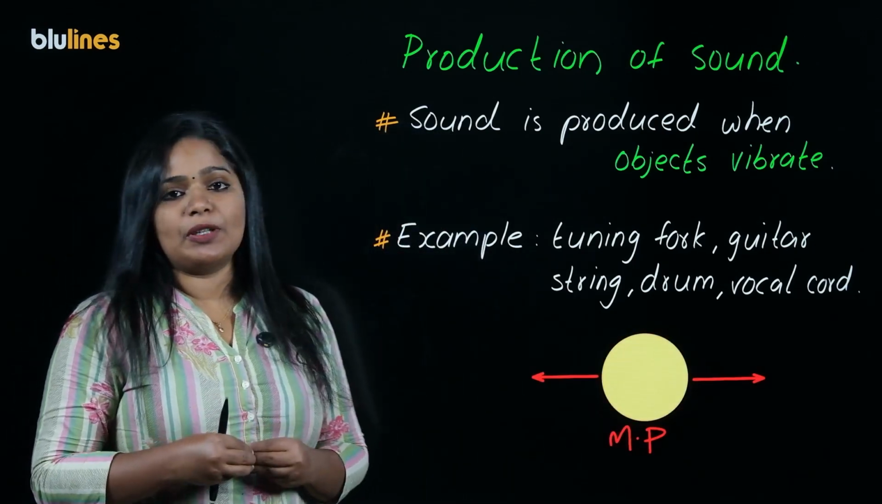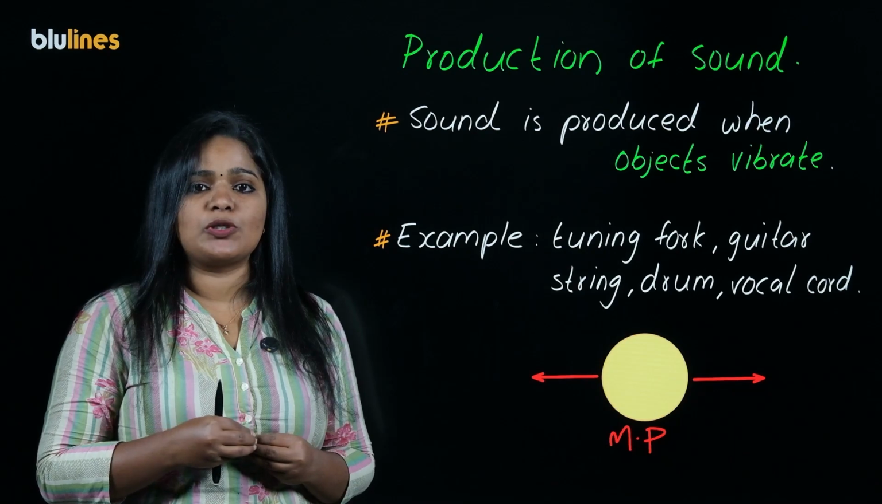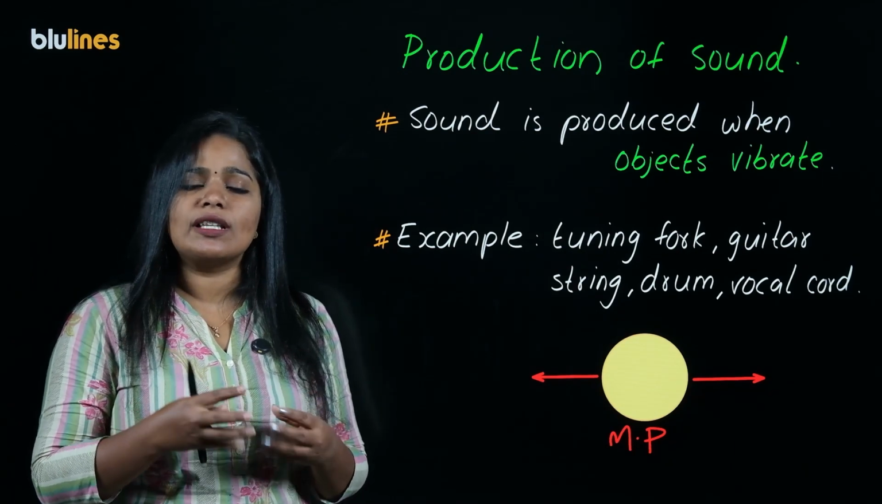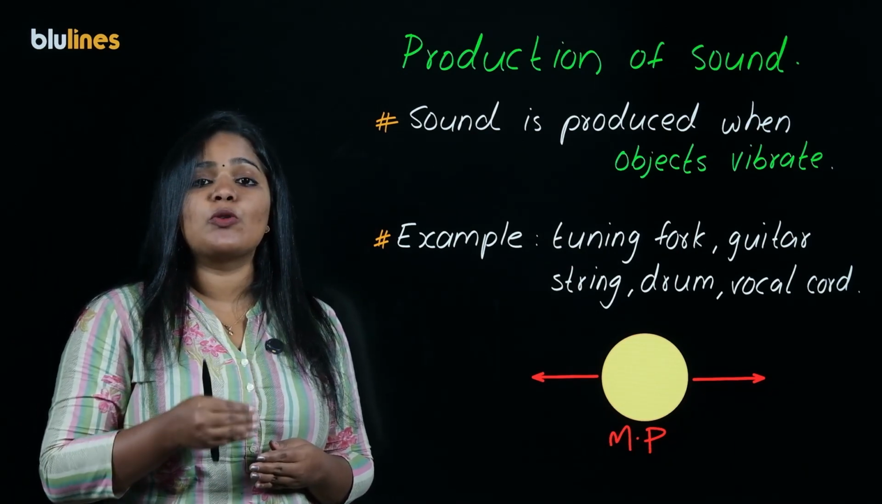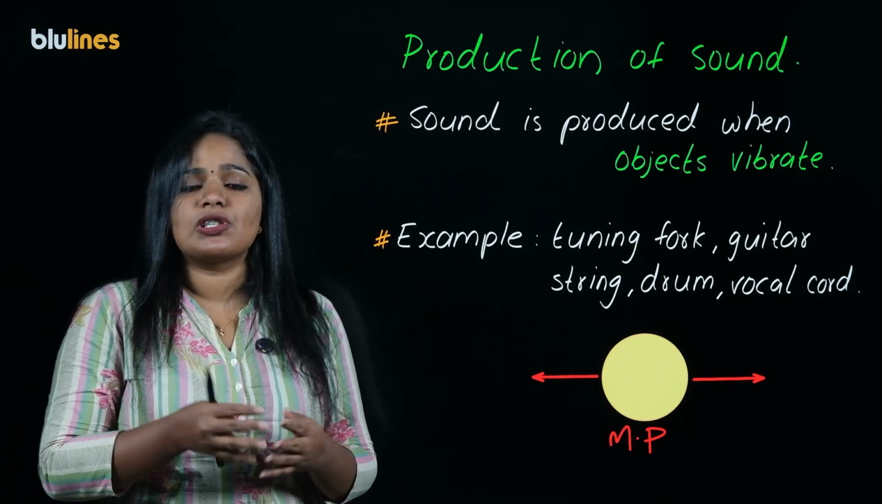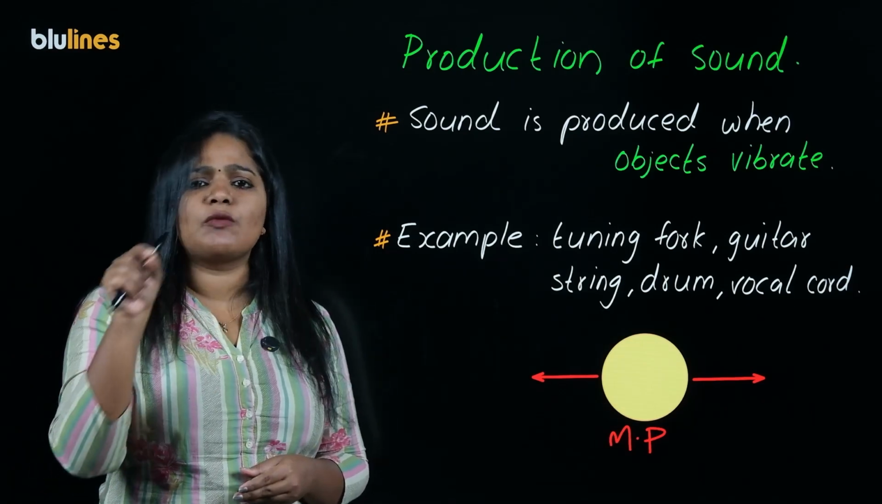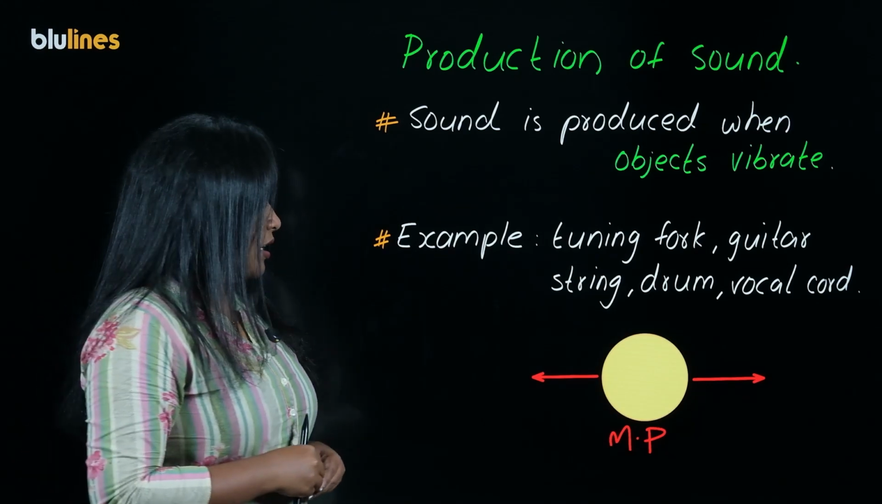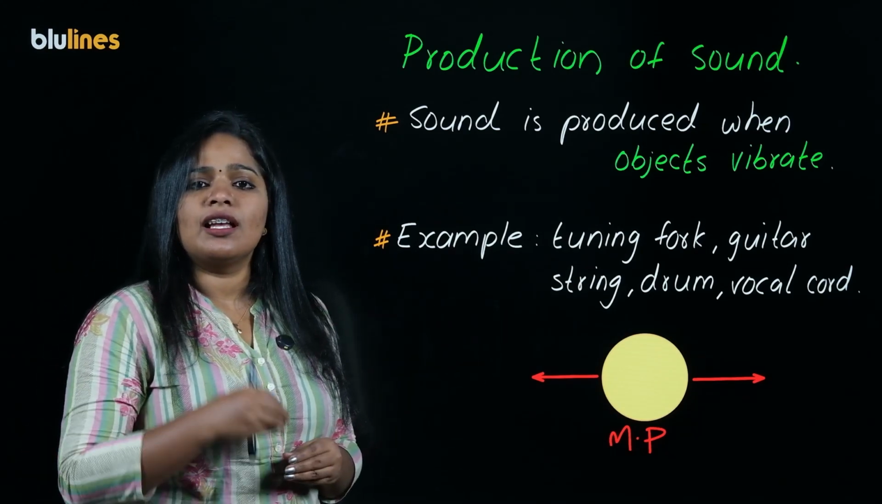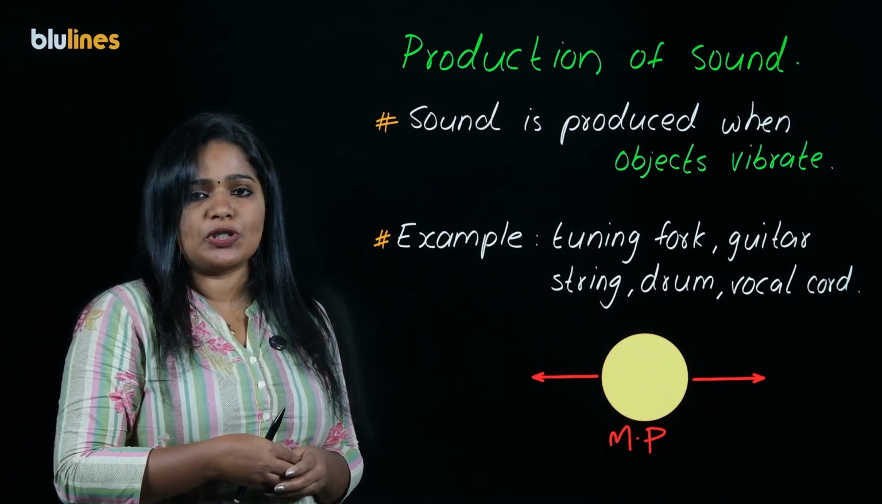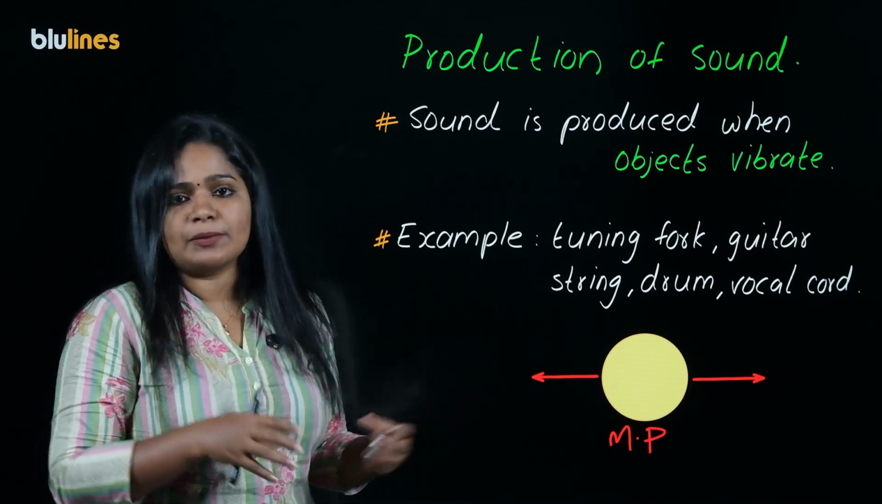When we talk about vibration, we need to look at vibratory motion in detail. What is oscillation? The to and fro motion of an object about a mean position is called oscillation. What is the difference between oscillation and vibration? Vibration is an oscillatory motion which is very fast.